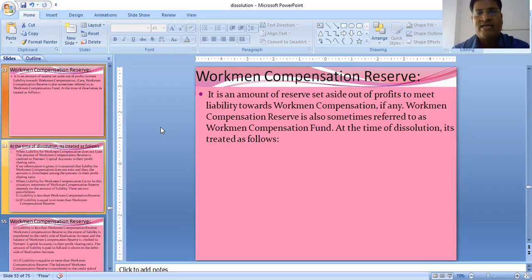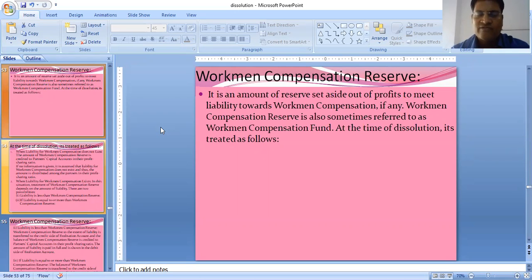To overcome that, a special fund is created, and that fund is named Workman Compensation Reserve or Fund. If the claim is not there, then this fund becomes a free reserve and will be distributed among the partners in their profit sharing ratio.